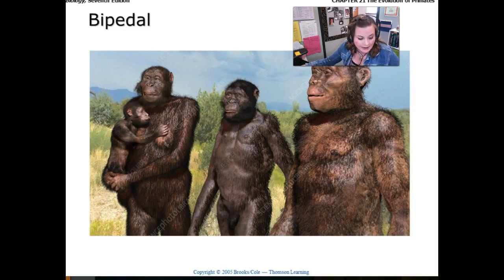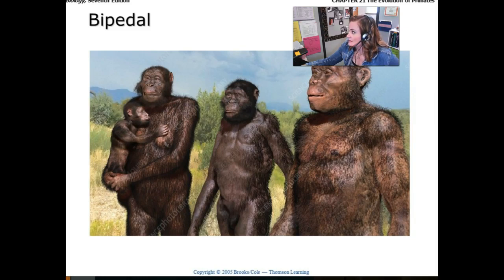A skeleton by the name of Lucy was discovered, because I believe, while they were putting the skeleton together, Lucy in the Sky with Diamonds was playing by the Beatles, so they named the skeleton Lucy. It was a female, kind of a middle-aged female skeleton. And this was most definitively one of the very first upright apes. So very much ape-like in appearance, but also walked upright.